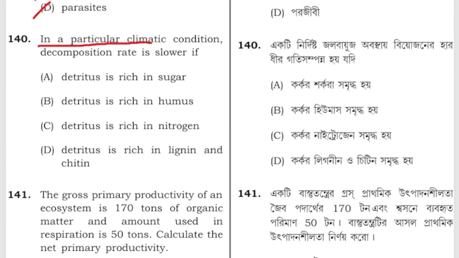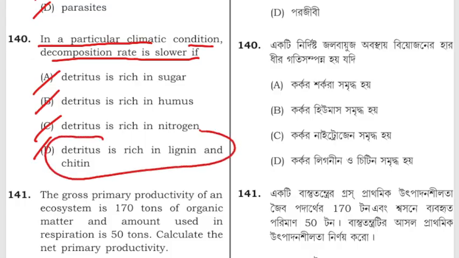In a particular climate condition, decomposition rate is slower if detritus is rich in sugar, humus, nitrogen, or lignin and chitin. The correct answer is if the detritus is rich in lignin and chitin, the decomposition rate is very slow.